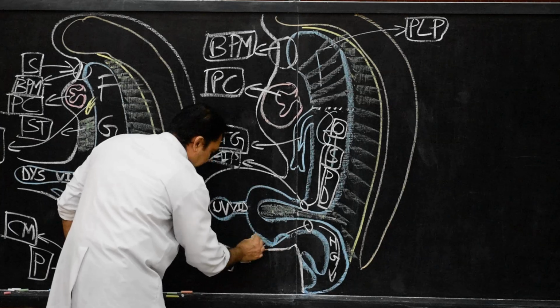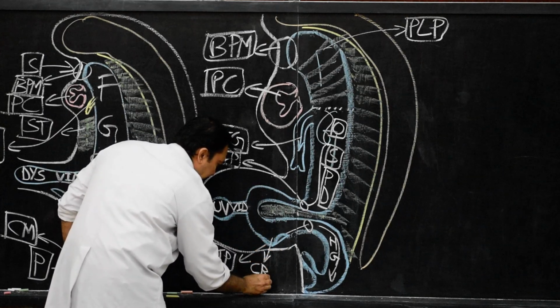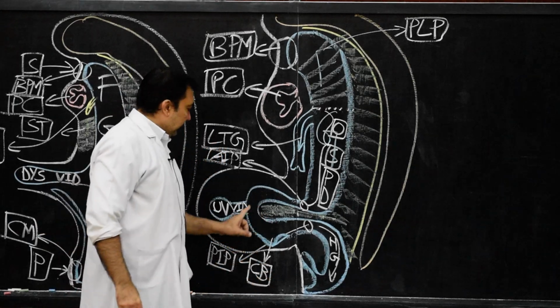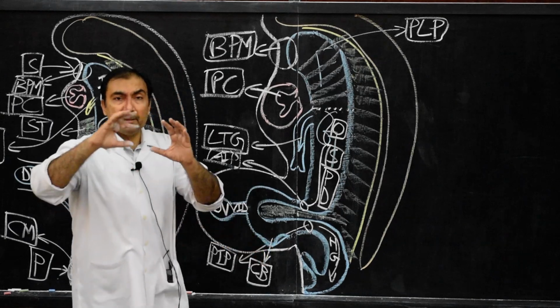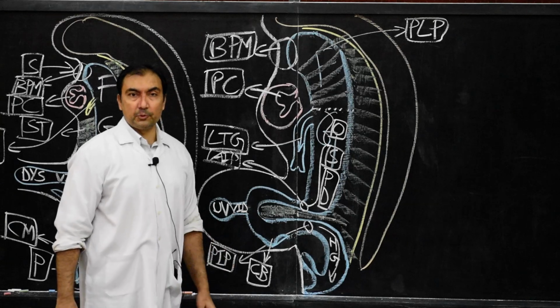This is the cecal bud. And this cecal bud, as it has developed in the midgut loop, will divide the entire midgut into pre-cecal and post-cecal portions.